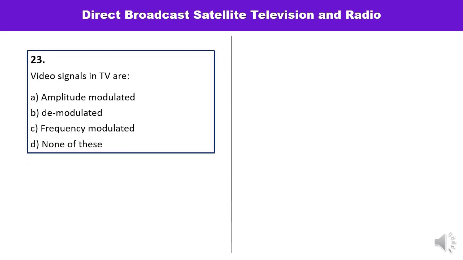Next question is, video signals in TV are amplitude modulated, demodulated, frequency modulated, or none of these. So video signals in TV are amplitude modulated. Let us check the answer.